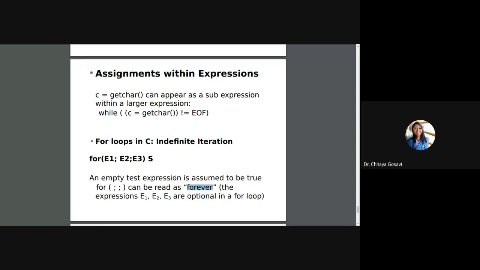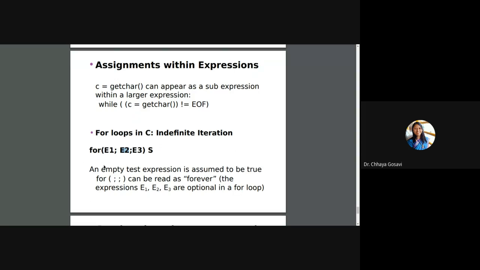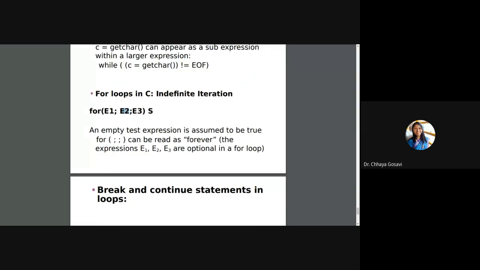An empty test expression is assumed to be true and can be read as forever. The expressions E1, E2, E3 are optional in a for loop. You can try a for loop without giving initialization, without giving increment, without giving terminating condition. So this can be an infinite loop. Or you can give a break statement in between to come out of the loop.